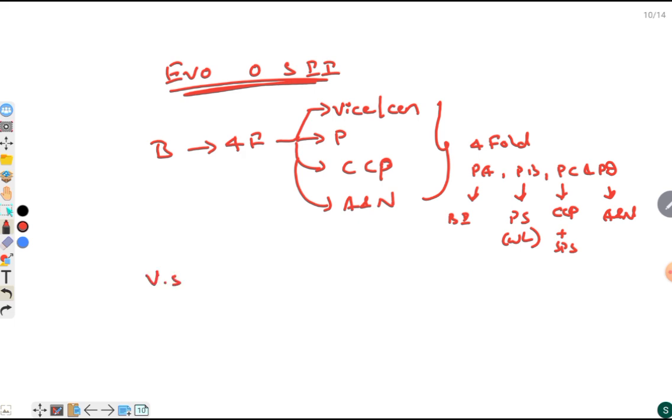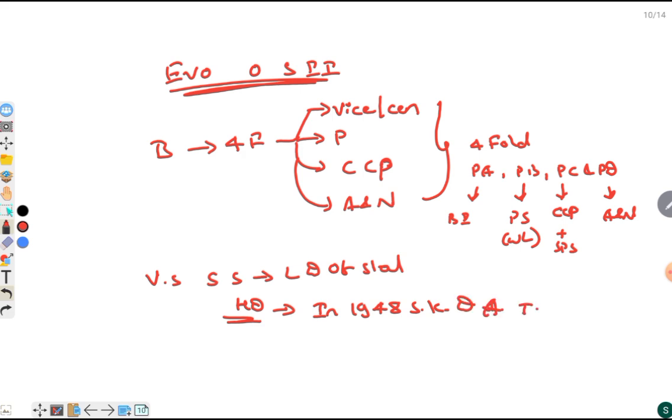Very soon, some sections of society started demanding linguistic division of states, and due to the huge demand, a committee was set up. In 1948, the S.K. Dhar committee was appointed to look into the need for reorganization of states.